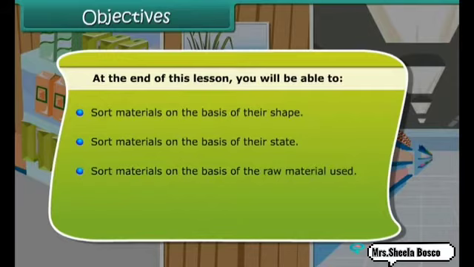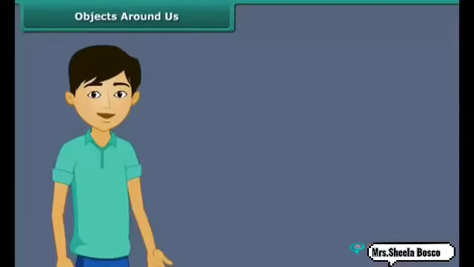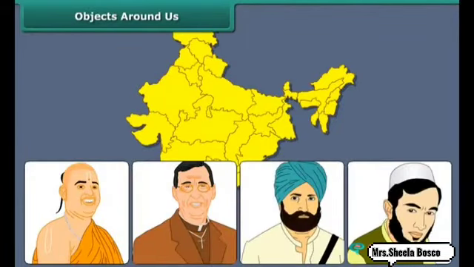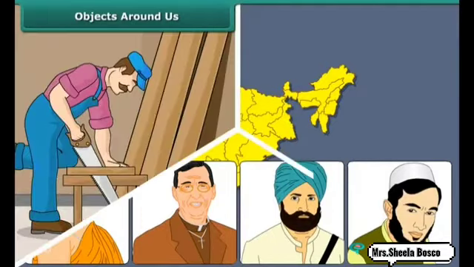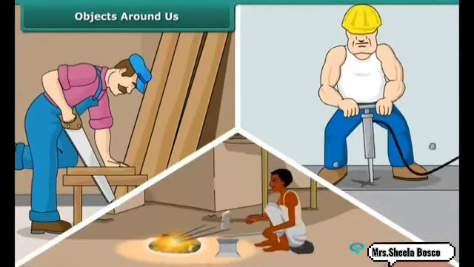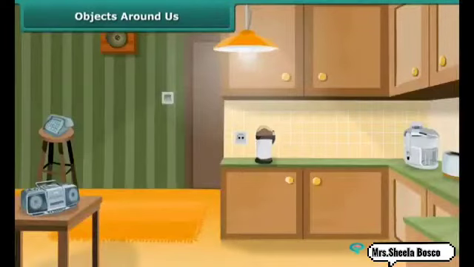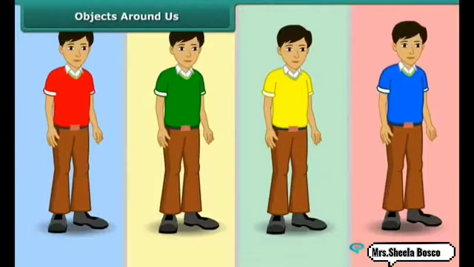See, suppose if we say atta, it is made up of wheat. Now our country is unity in diversity. We have different types of people, different ways of dressing, different ways of eating food, different jobs, all that is there. In that also we are sorted out into different states. If we take colors, red, green, blue, yellow, all these different colors, we are sorting with colors also.